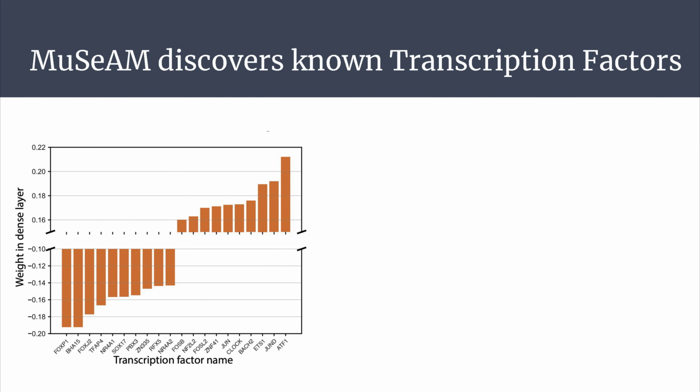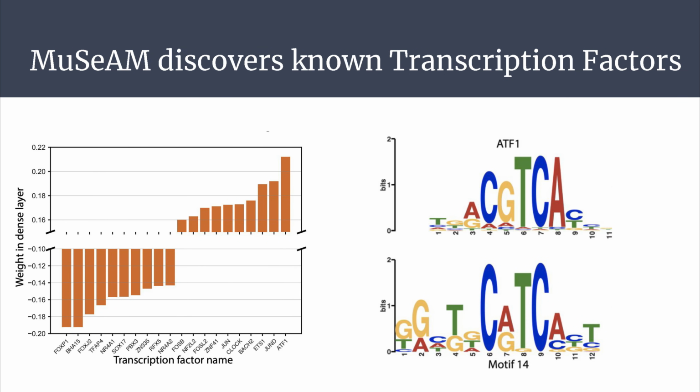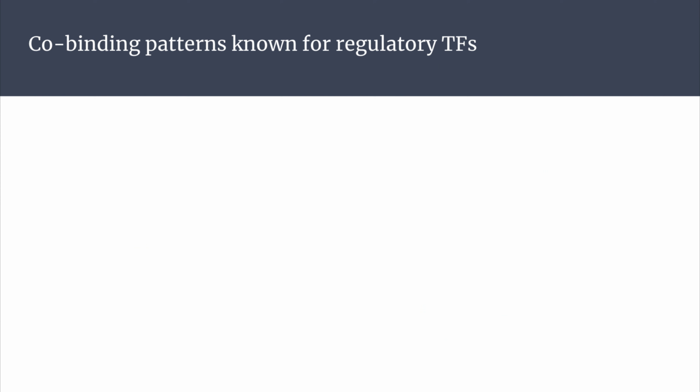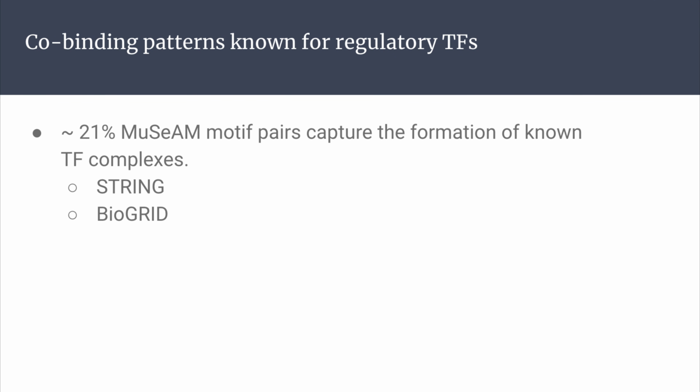The multinomial convolutions in MUSEUM identify motifs of TFs that have known function in the human liver. The coefficients of these motifs in the linear regression model also match with the known activating and repressive roles of the corresponding TFs. For example, MUSEUM identifies ATF1, the activating transcription factor 1, as the strongest activator. ATF1 is known to play an activating role in the human liver. Finally, we check if MUSEUM motif pairs have captured any co-binding patterns known for regulatory TFs. Interestingly, about 21% of MUSEUM motif pairs indeed capture the formation of known TF complexes.